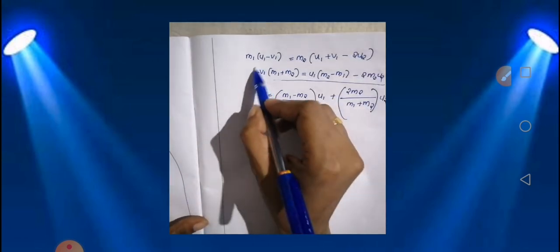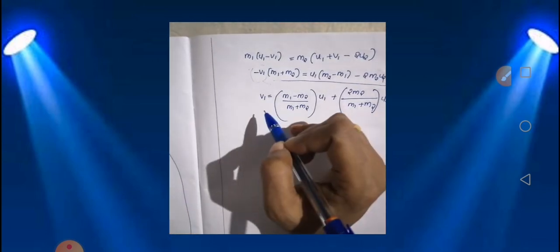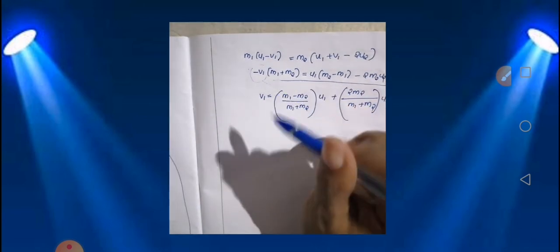This negative you have applied throughout, so the final equation will come like this. So this is the expression for velocity v1 of the body A after collision.